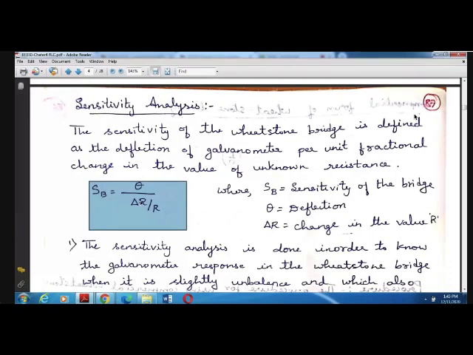So at one particular point we will get 0 in the galvanometer. Suppose if I change the value of the resistance by a very small range, the galvanometer should detect that also.